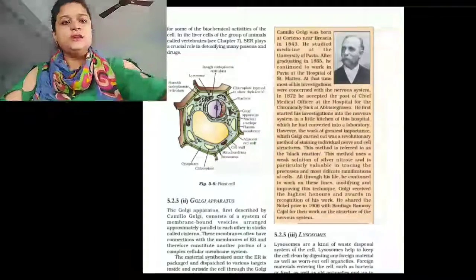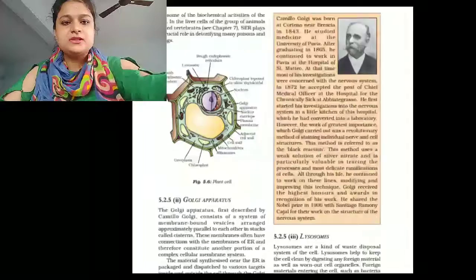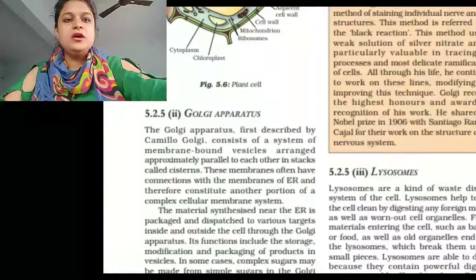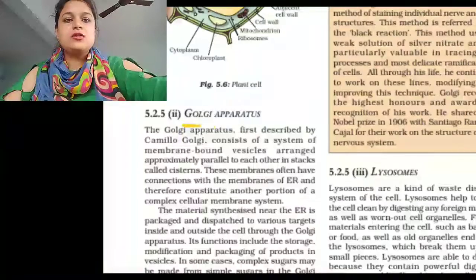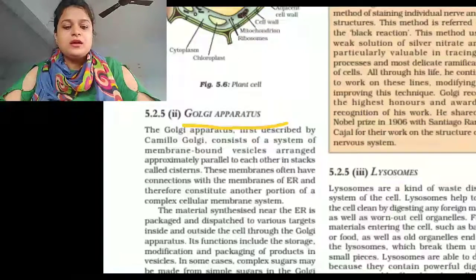Now the next cell organelle is Golgi apparatus. Golgi apparatus was discovered by Camillo Golgi, and on his name it is called Golgi apparatus. Its other names are Golgi body and Golgi complex.